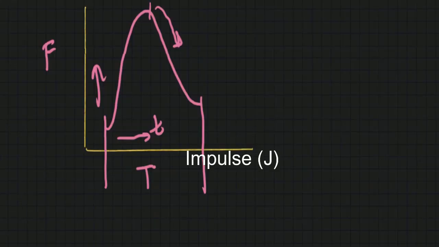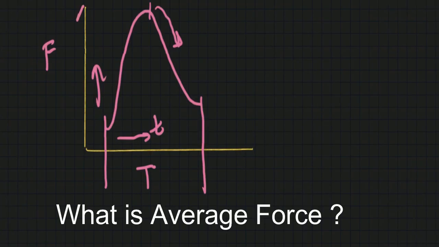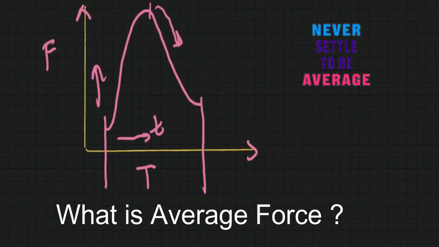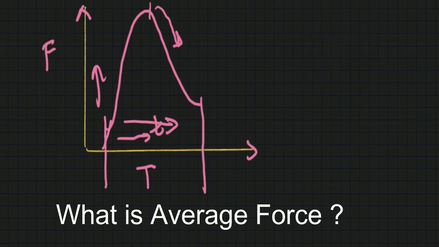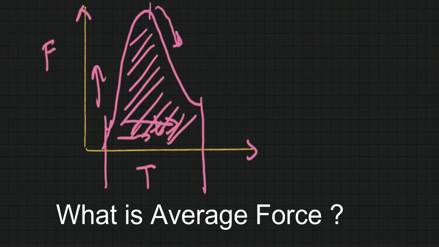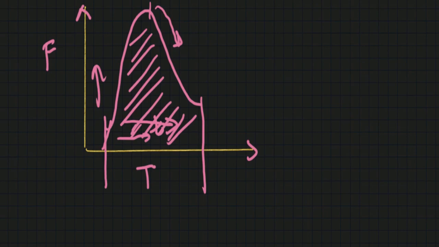One of the queries a lot of students have is why the word average is used. The reason is the force, which is the mutual force between the truck and the buffer, is a variable force. It starts from 0 maybe, then reaches the highest point, then goes back. It's a time varying force. As time progresses, the force is changing, and we find the average of this, and the average is what we are interested in. So the concept we are studying does not involve a fixed force.